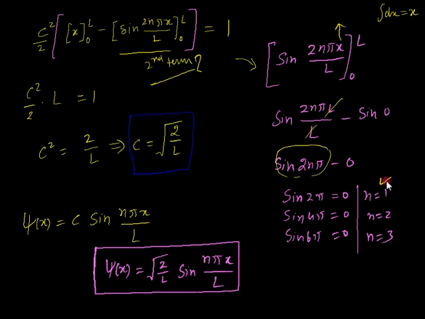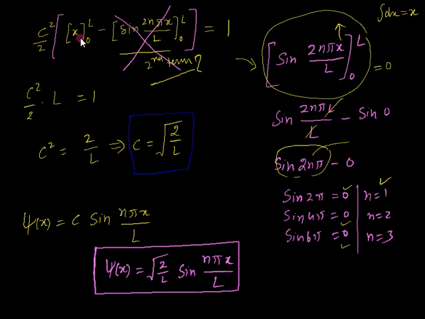When n is equal to 1, you get sin 2 pi, and sin 2 pi is 0. When n is equal to 2, then also it is 0. N is equal to 3, then it is also 0. So it means this second term, when you put the value of x, is always 0. So we just ignore this second term, it is not of use, so we have only this term. When you put x equal to L, you get this L. When you put x equal to 0, that will be 0, so no need to write that.